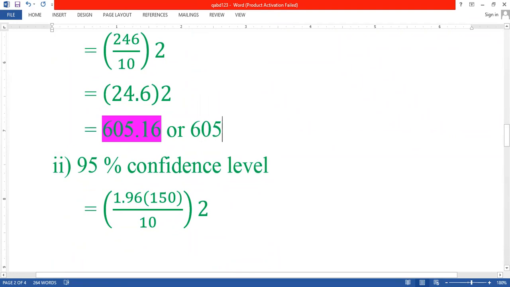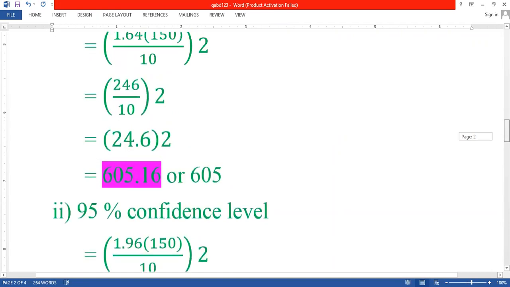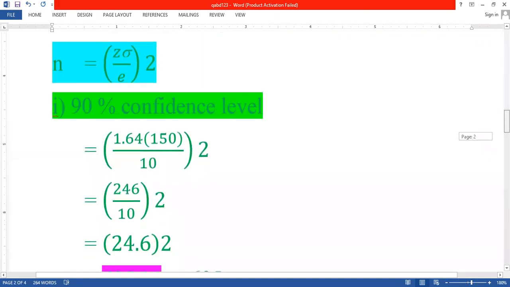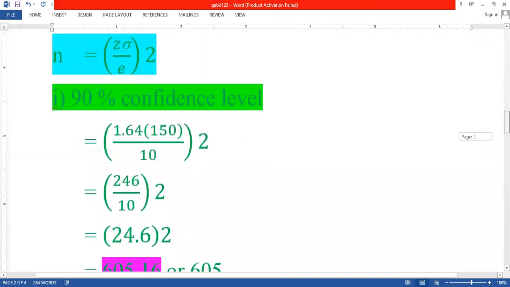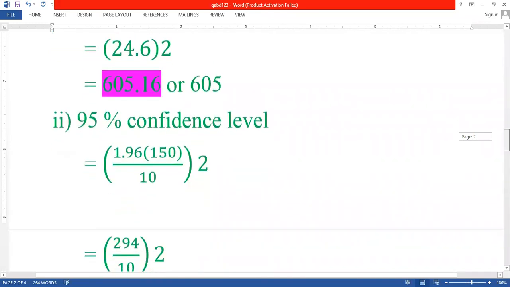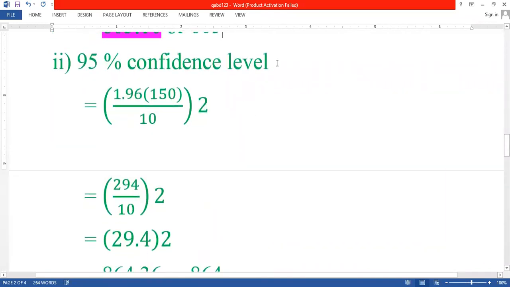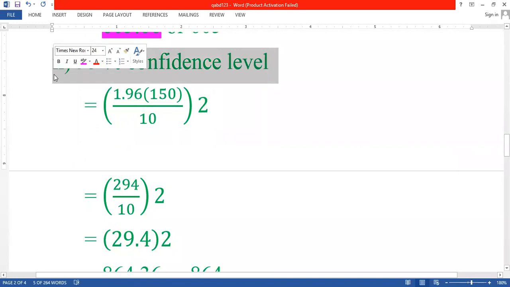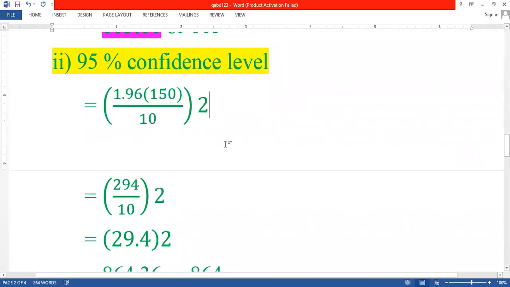So this is the answer for the first point, that is the 90% confidence level. After this, the second point is 95% confidence level. Here only the confidence level was changed. So the remaining all is same.